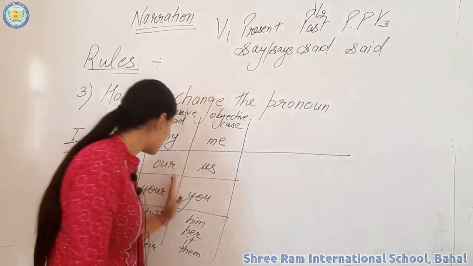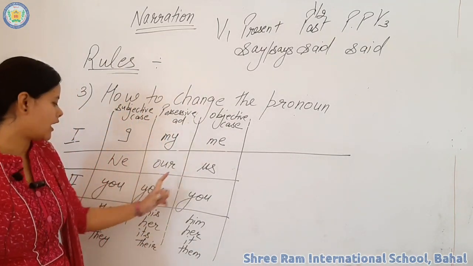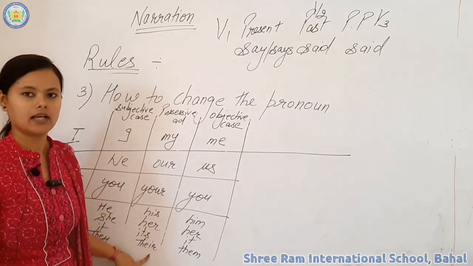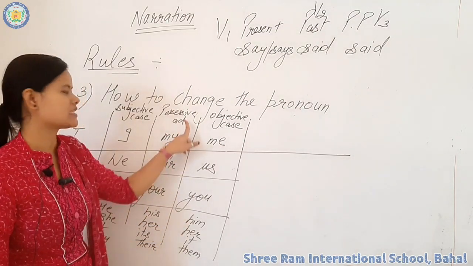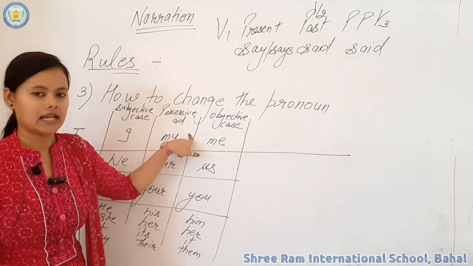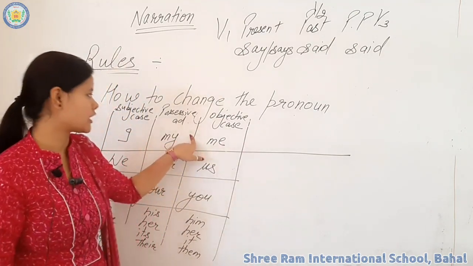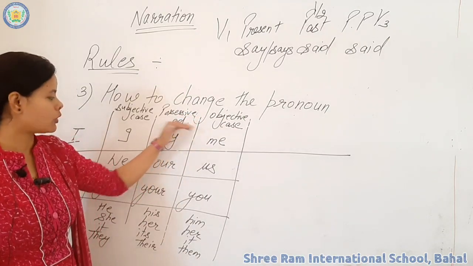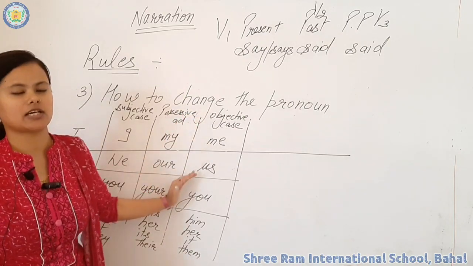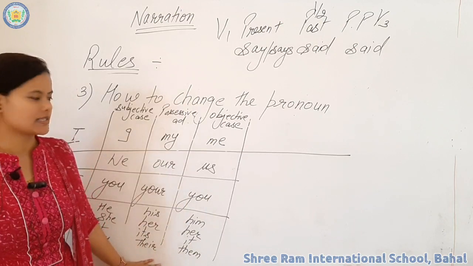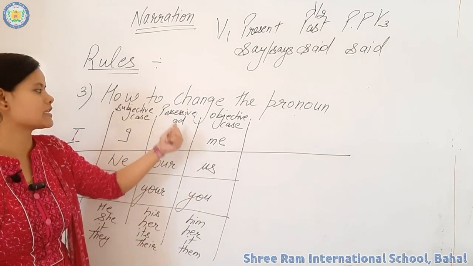When you use words like my, our, your, his, her, its, their, they will do the work of possessive adjective in any sentence. Like, this is my marker. It means my is used here for showing the possession. That's why the name is given possessive adjective.